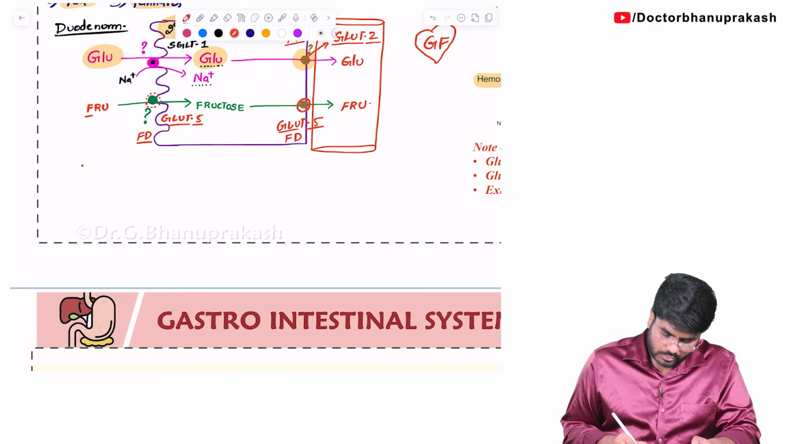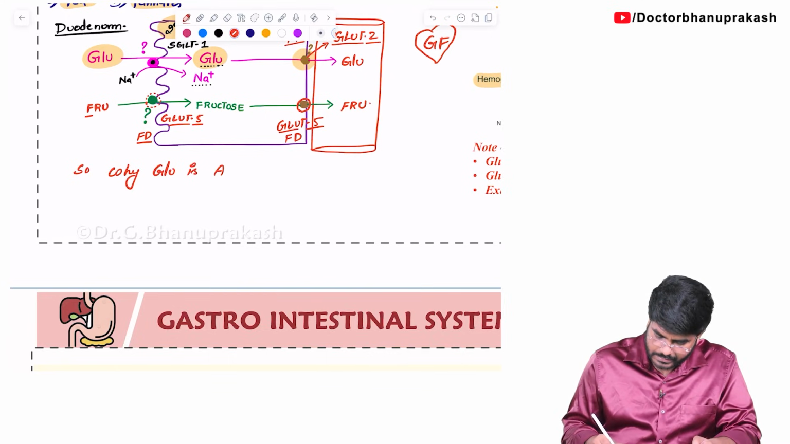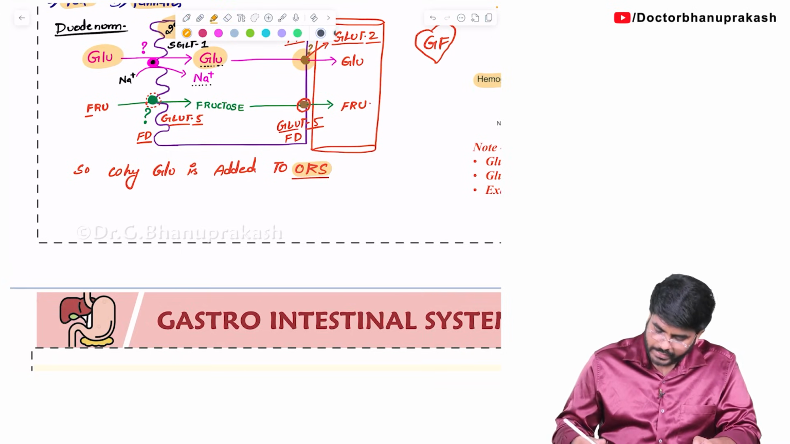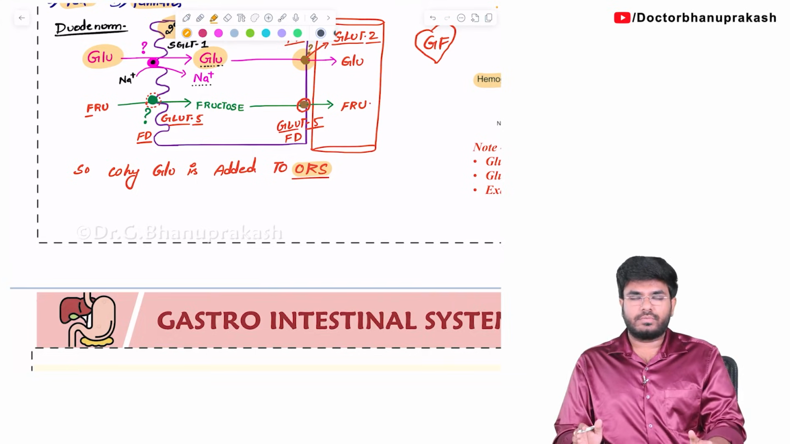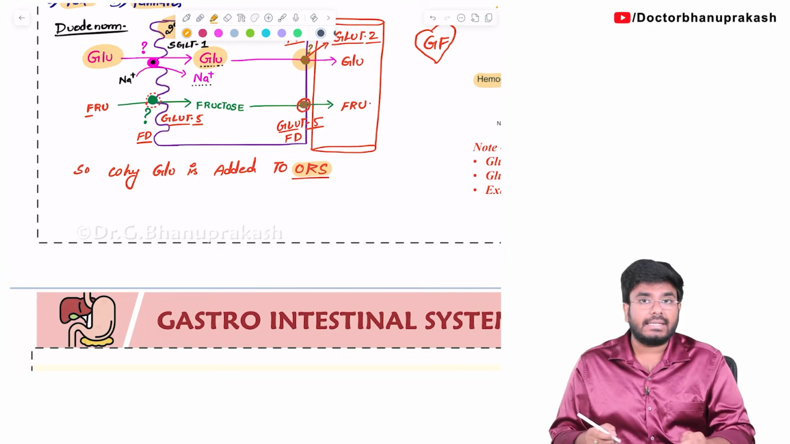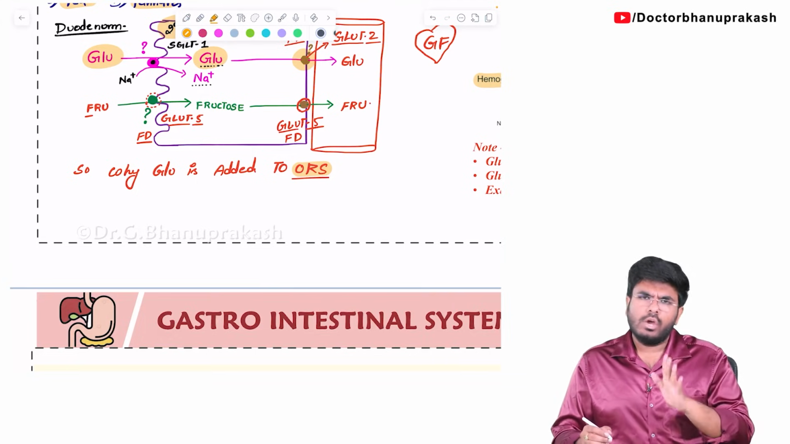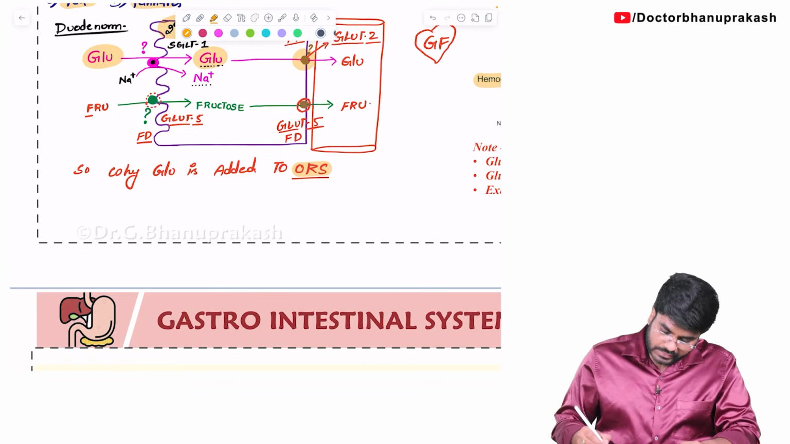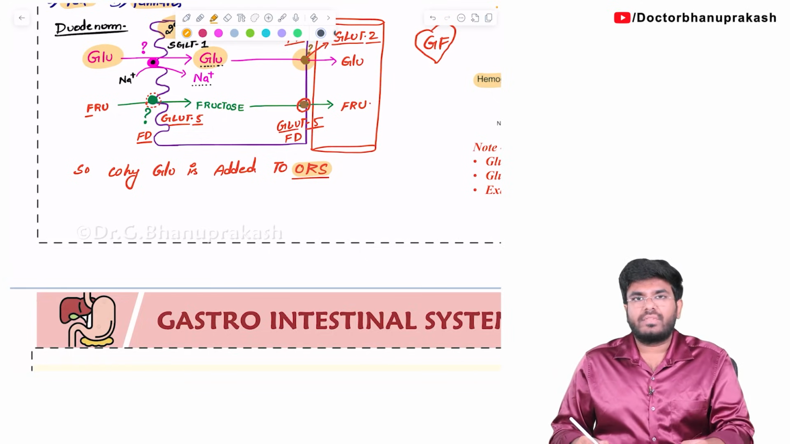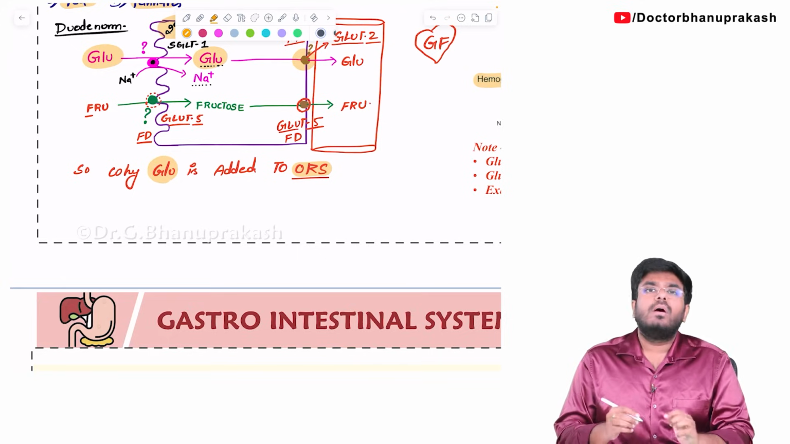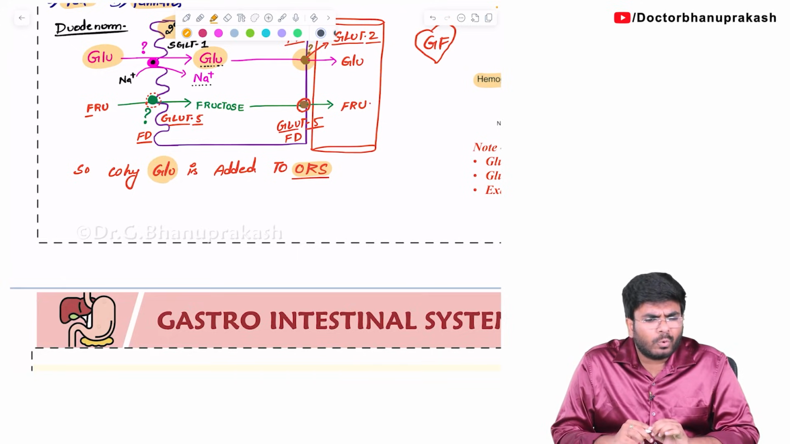Okay. So the question will be, why is glucose added to ORS solution? We all know ORS means oral rehydration solution or oral rehydration salts, which we give in the condition of diarrhea, dehydration. In a patient who is getting dehydrated, we use the ORS solution. Now in this ORS, if you see the back side of the ORS packet, glucose will be there. Why are we adding glucose to the oral rehydration salts?